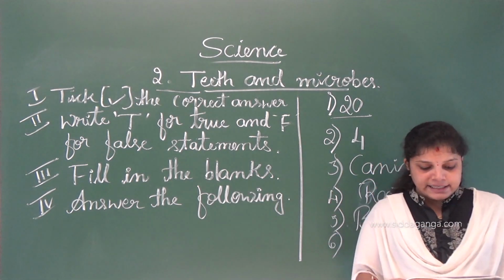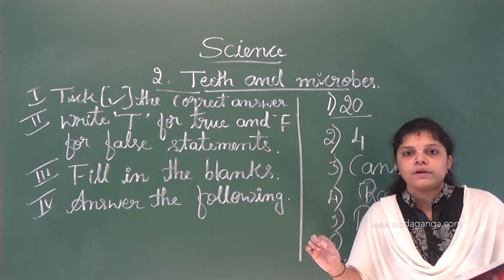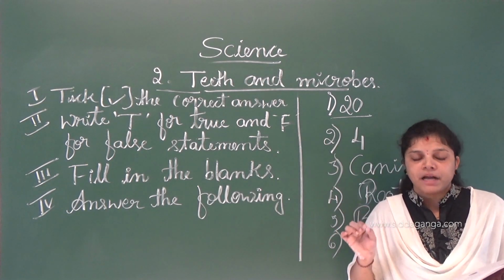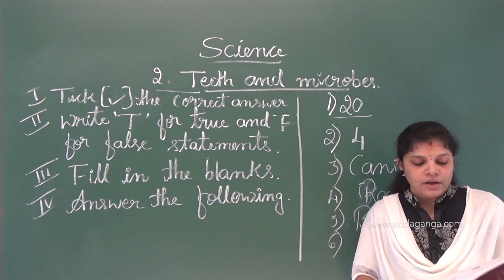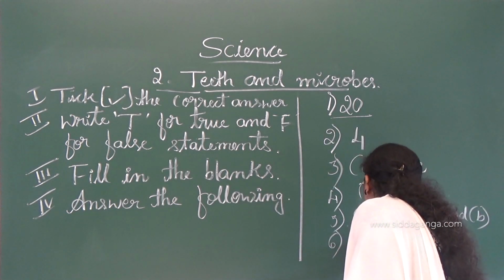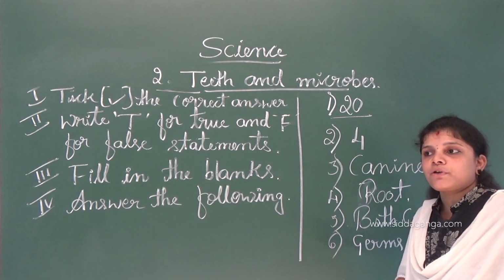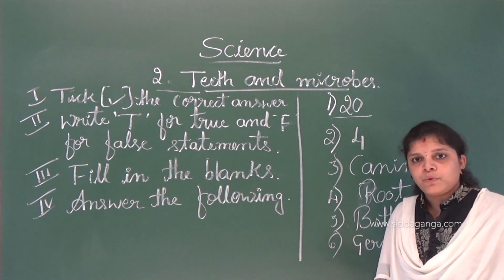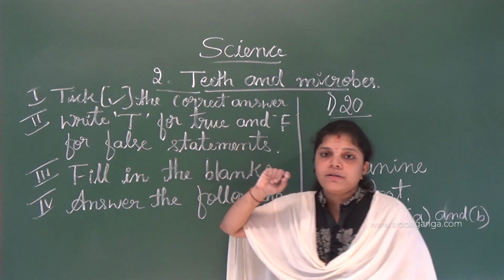Okay. Next. Disease causing microbes are called germs, insects, bacteria. So disease causing microbes are called what? Germs. Disease causing microbes are called germs. Okay, see, the first main is finished. So tick the correct answers is finished.